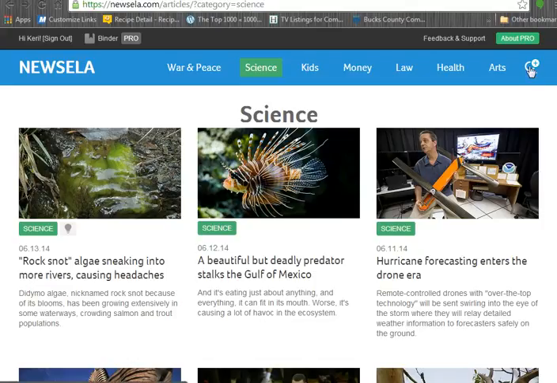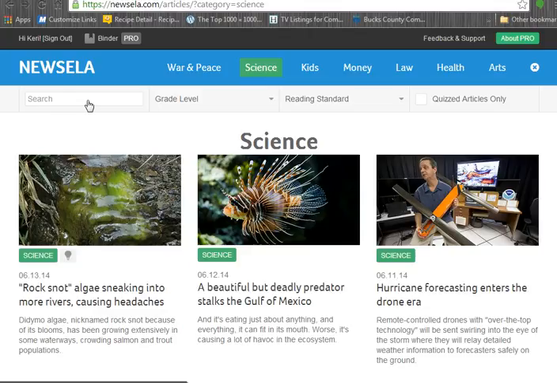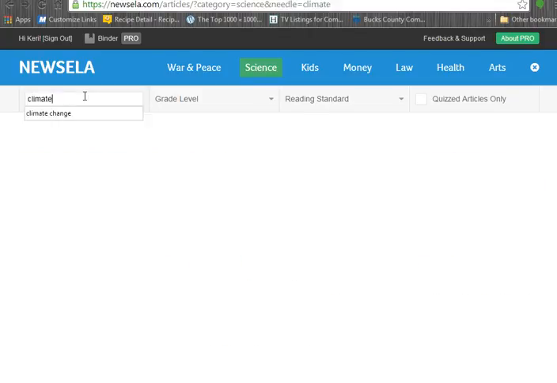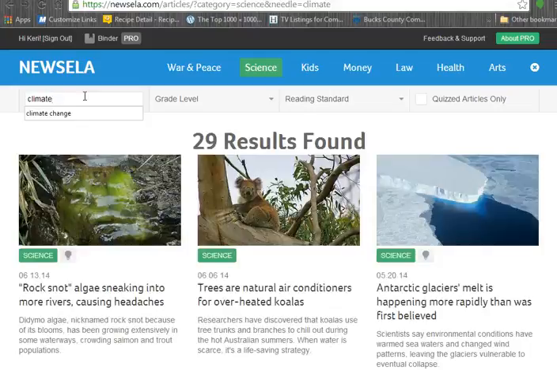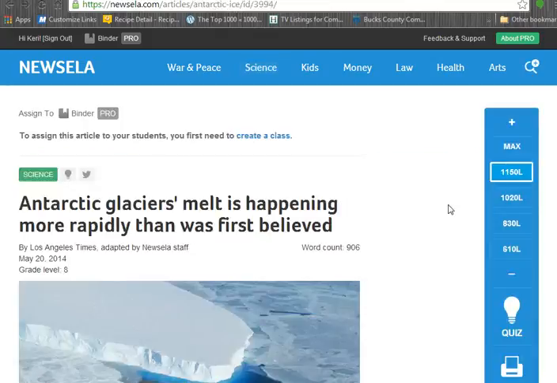Since I just finished up a unit on climate change, I might type in the search bar over here and see if I can get something on climate. Press enter, and it says 29 results. Looking over here, it says Antarctic glaciers melt is happening more rapidly than was first believed. So if I click on this article, take a look at it.